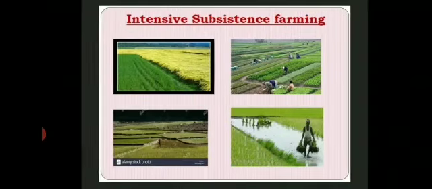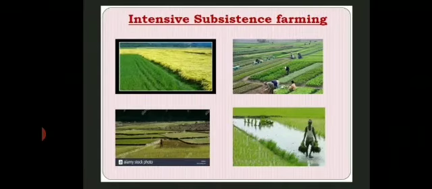Next is intensive subsistence farming. First of all, notice the pictures shown in this slide. Intensive subsistence farming is a type of farming done primarily by hand or with beasts of burden on a small plot of land.